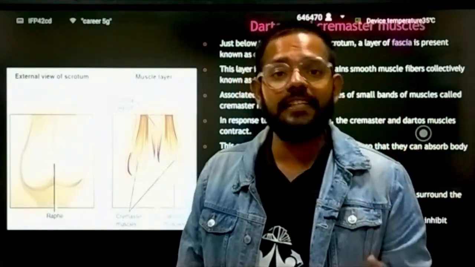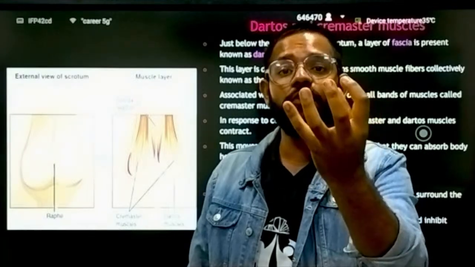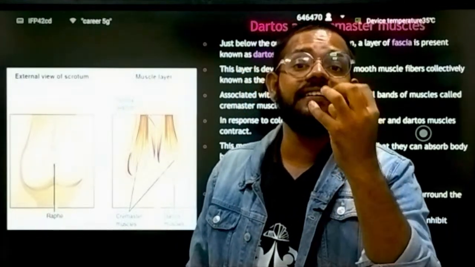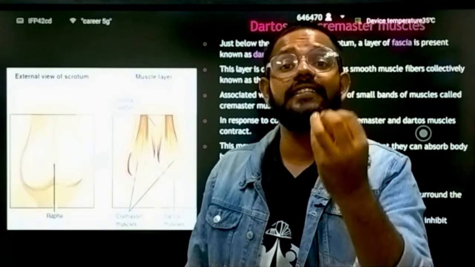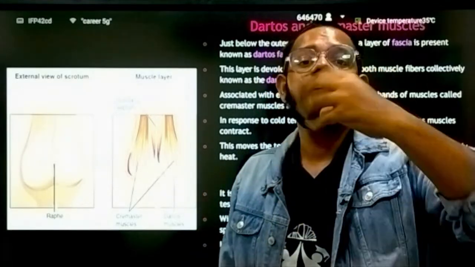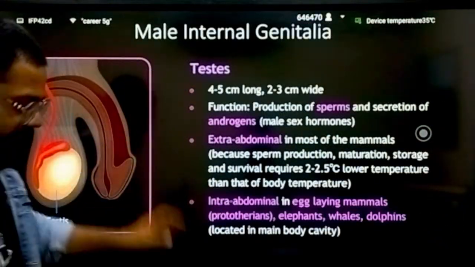In winter, these muscles contract, due to which your testes become sunken and move towards the body, while in summer these muscles relax and make your testes hang more in the air, moving the scrotum away from the body. Okay, so next we have the testes.